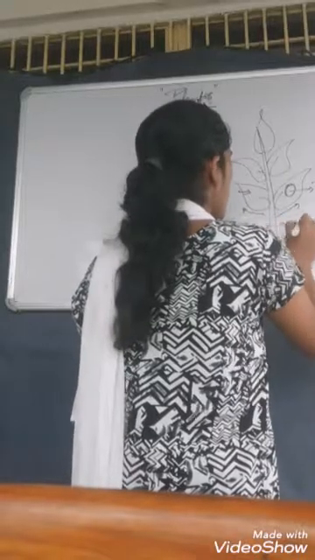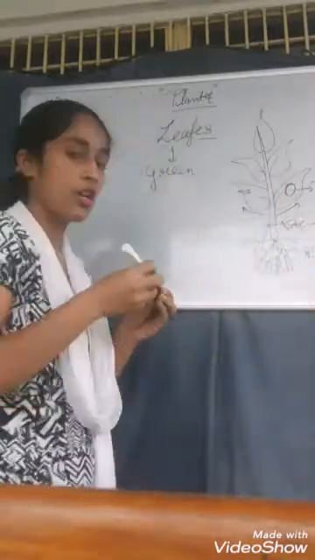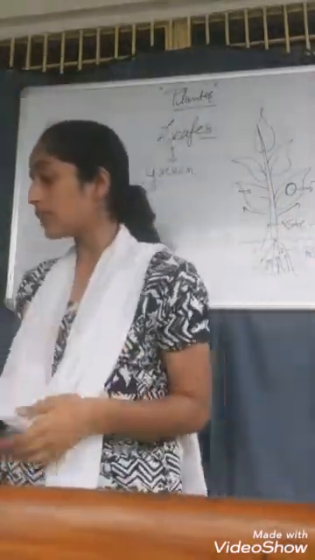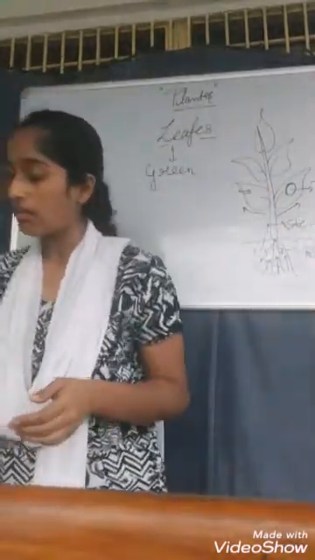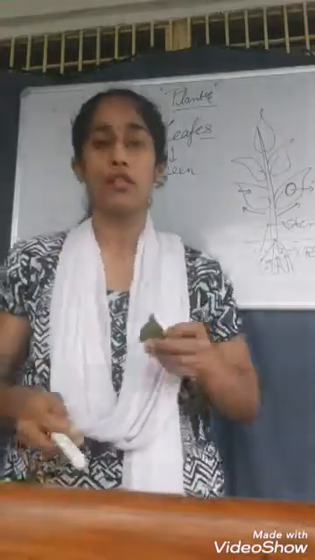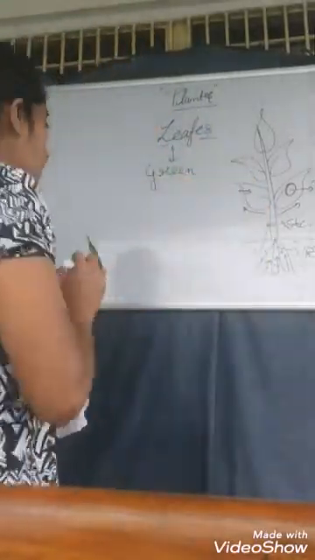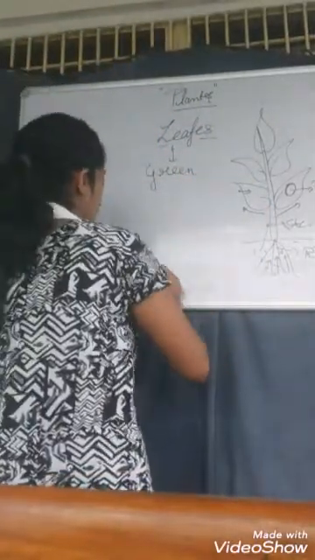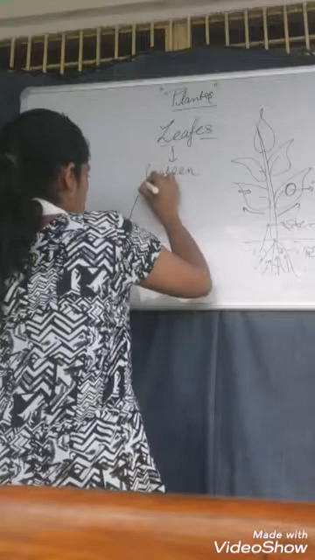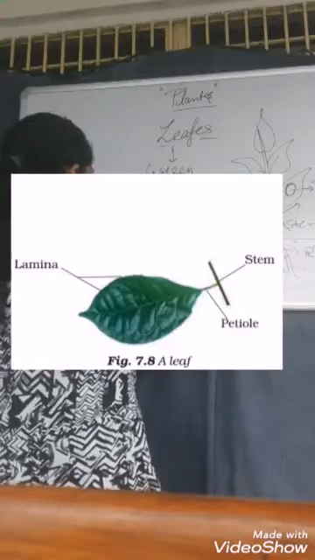This is the stem and here are the leaves. Students, leaves are the green, leafy structures that are the kitchen of the cell of the plants. Here, students, you can see the structure of a leaf. If we draw the structure of a leaf here, just see it here.